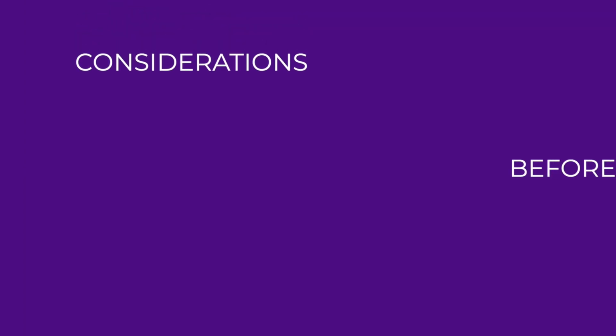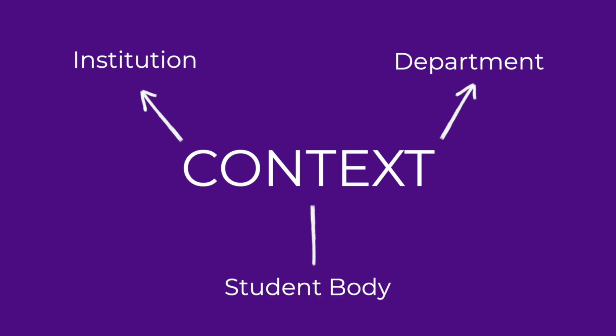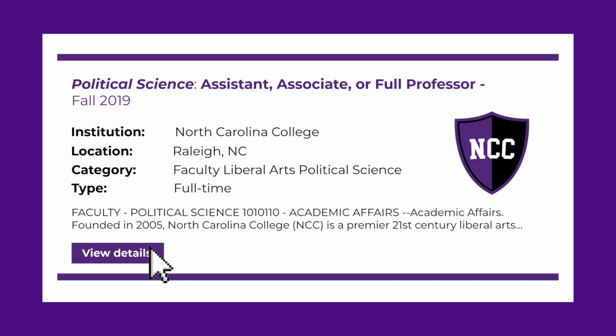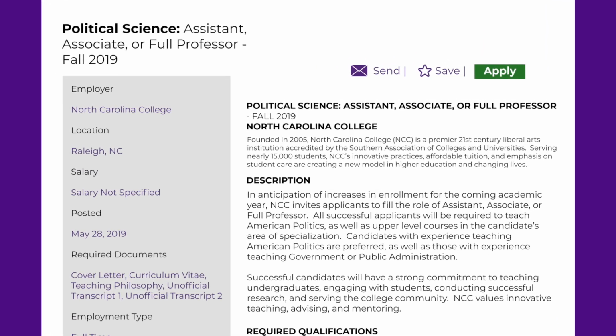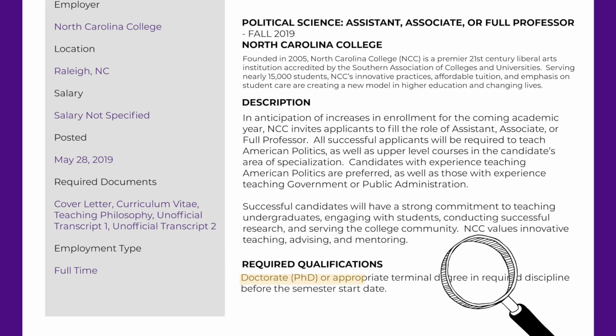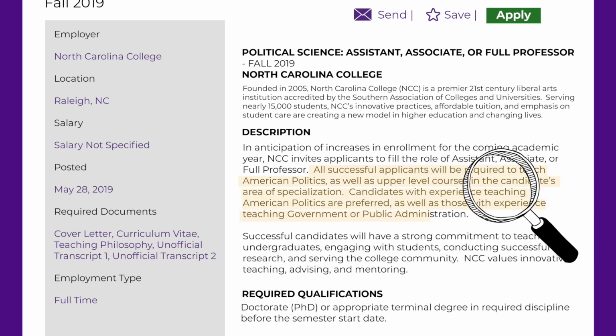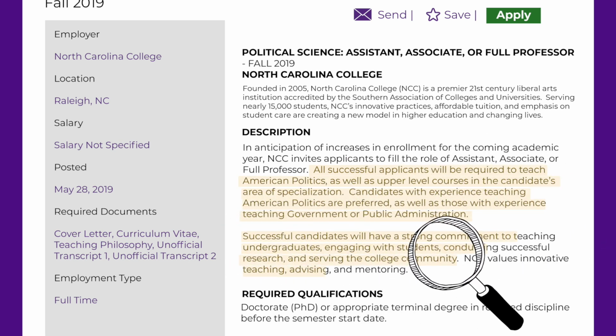So exactly what should a person consider before they begin writing the academic cover letter? Context is important because it impacts how the academic cover letter will be received. Research the institution, the department, and the student body to better understand your audience. You will also want to spend a great deal of time reviewing the posting for the position before you begin writing. Note whether there are hard qualifications outlined, descriptions of core qualifications or expertise, or ways in which they describe their best fit candidate. Once you are aware of these, you can begin to outline your content.